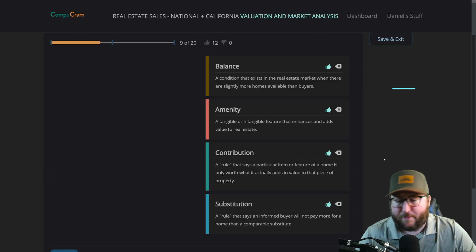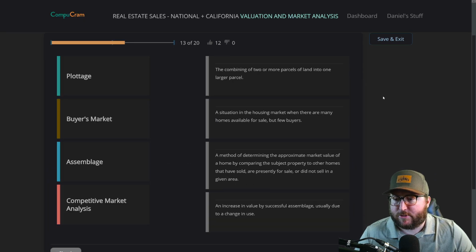Let's get back to the vocab. Okay, plottage, buyer's market, assemblage, competitive market analysis. The combining of 2 or more parcels of land into one larger parcel. A situation in the housing market when there are many homes available for sale but few buyers. A method of determining the approximate value of a home by comparing the subject property to other homes that have sold, are presently for sale, or did not sell in a given area. An increase in value by a successful assemblage, usually due to a change in use.